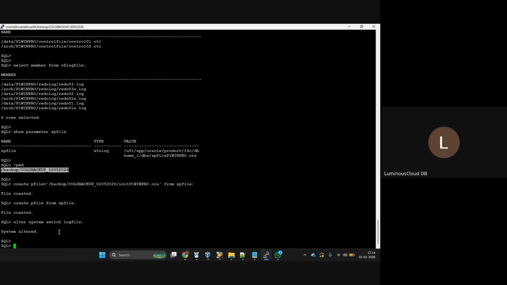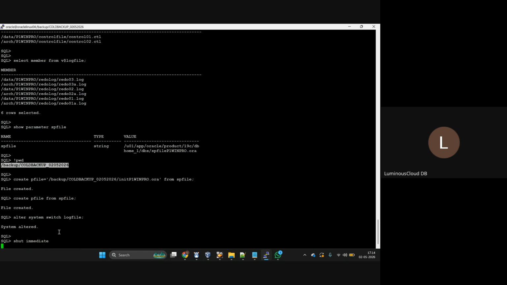When you perform the log switch, what will happen? It will write the data into the concerned files. Done. Now shut down the DB. Shutdown immediate. Database shutdown is going on.